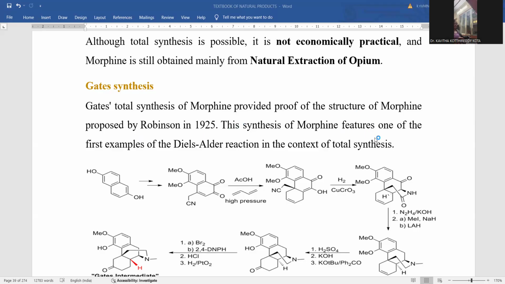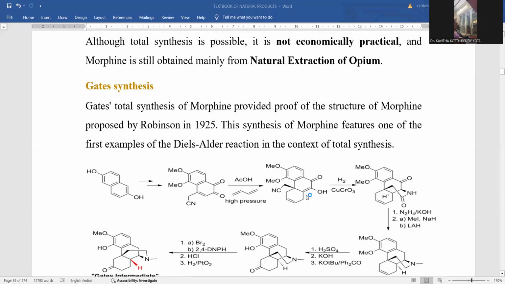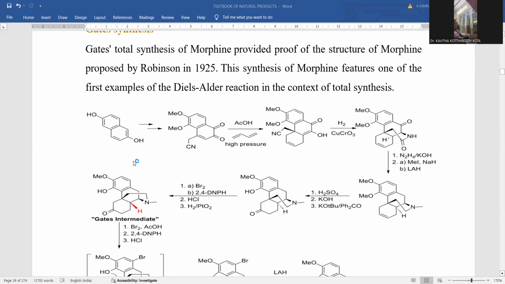The synthesis of morphine features one of the first examples of the Diels-Alder reaction. It is accompanied by the Diels-Alder reaction in the context of the total synthesis. This is the way total synthesis of morphine by the Gates synthesis is accomplished. I'm taking this called hydroxybutanol. This is a molecule called hydroxybutanol. This is a starting material for this Gates synthesis and to be chemically transformed.